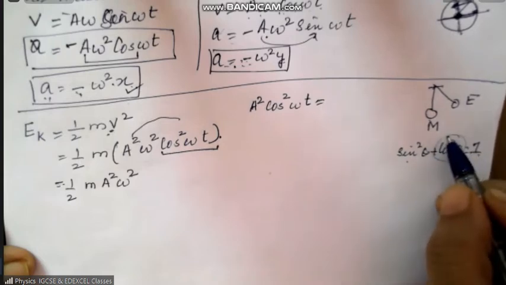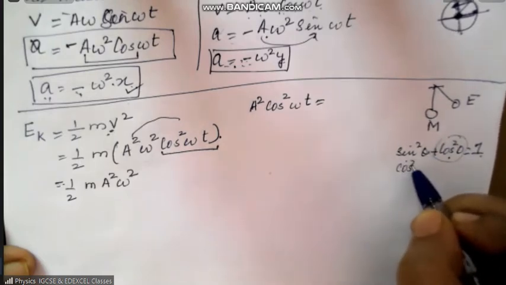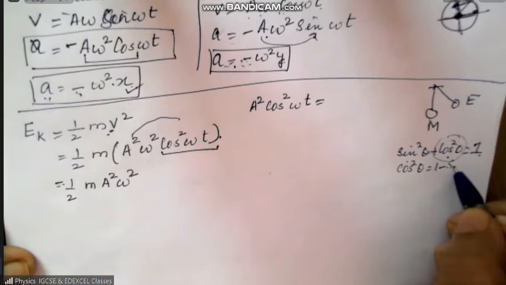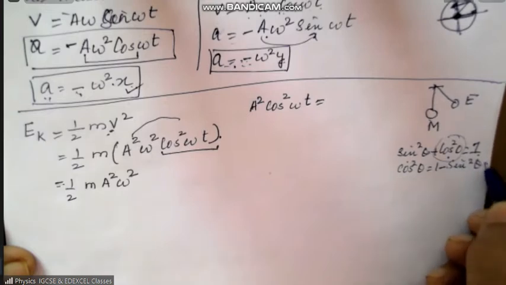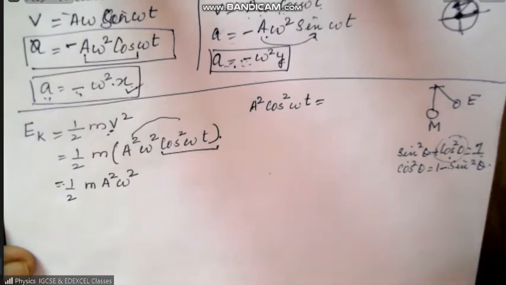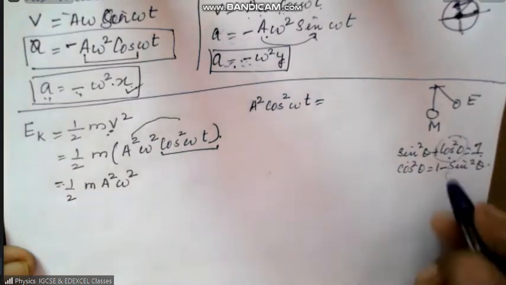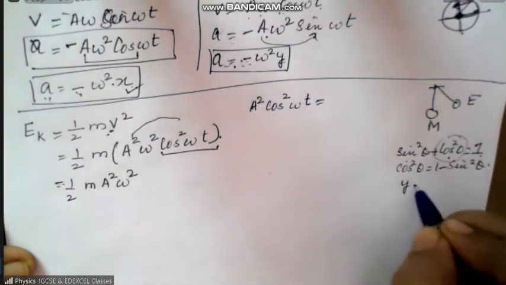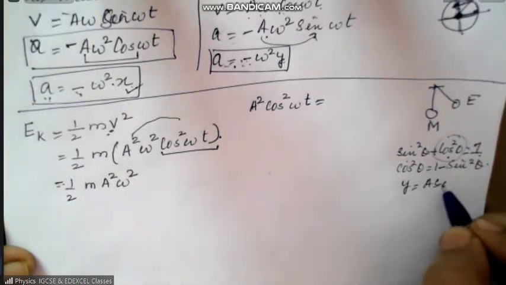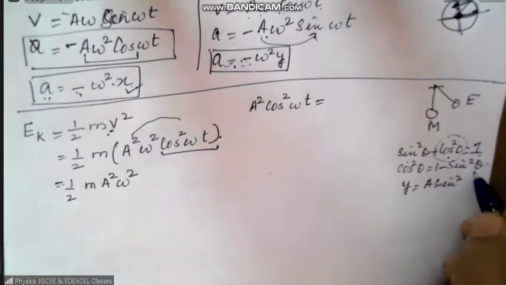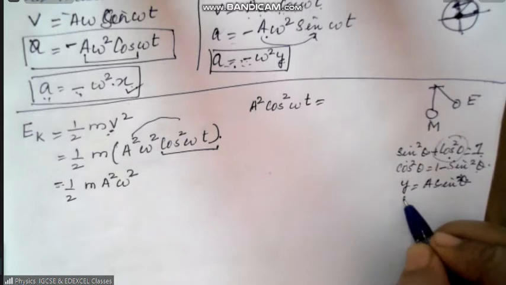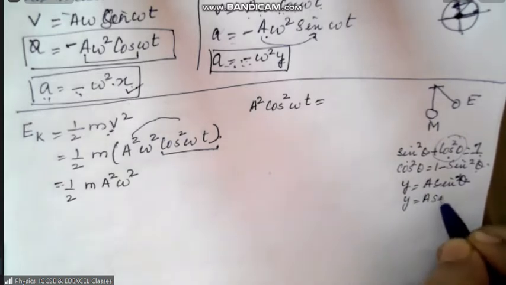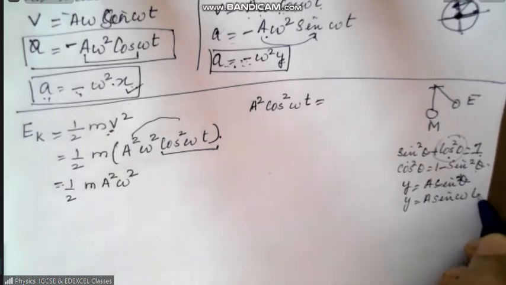Therefore, cos square theta is equal to 1 minus sine square theta. Here, what is y? Y is equal to a sine omega t.